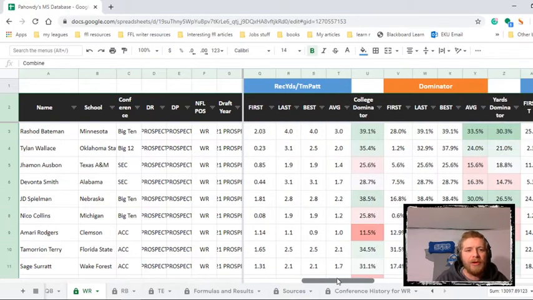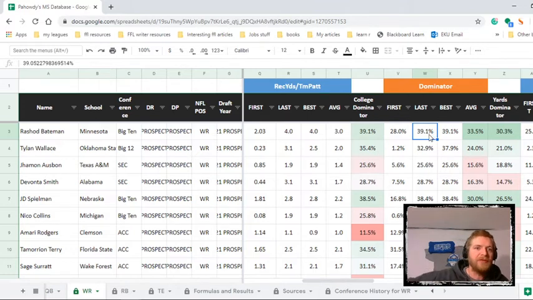Just tell me what Rashad Bateman did in his most recent season. Oh, look, a 39.1 dominator rating. That was a lot easier than having to scoot through all the columns, figure out what they mean, and stuff like that. How about his average? How about his first year? See what I mean?